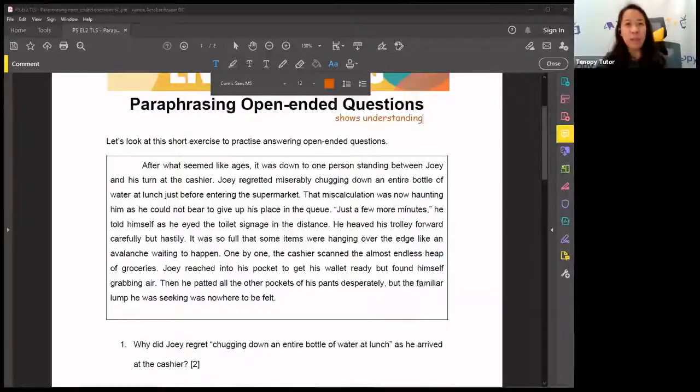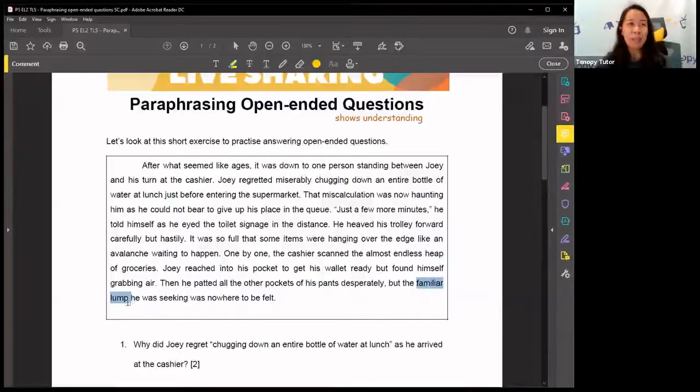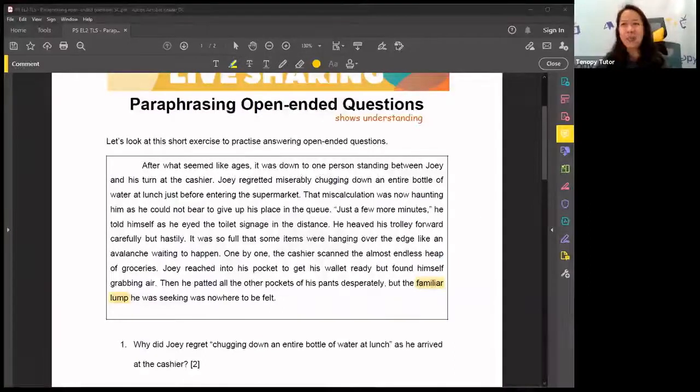Now, can you tell me what is this familiar lump that Joey is looking for? Can you make a guess? Can you tell me in the chat? He's about to go to the cashier, he's about to pay for his groceries. Very good, Elise. It's his wallet, right? Especially for boys, you put your wallets in your pockets. Then you know that there's supposed to be a lump in your pants somewhere. But where is it? Joey can't find it.